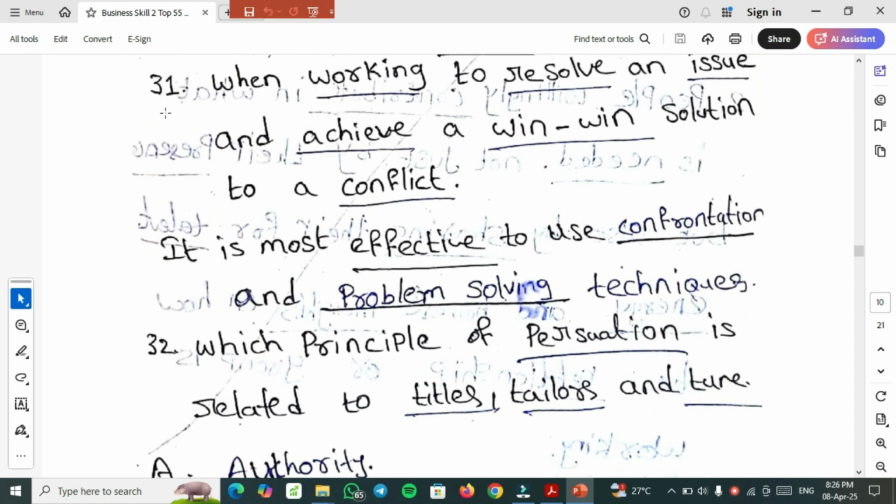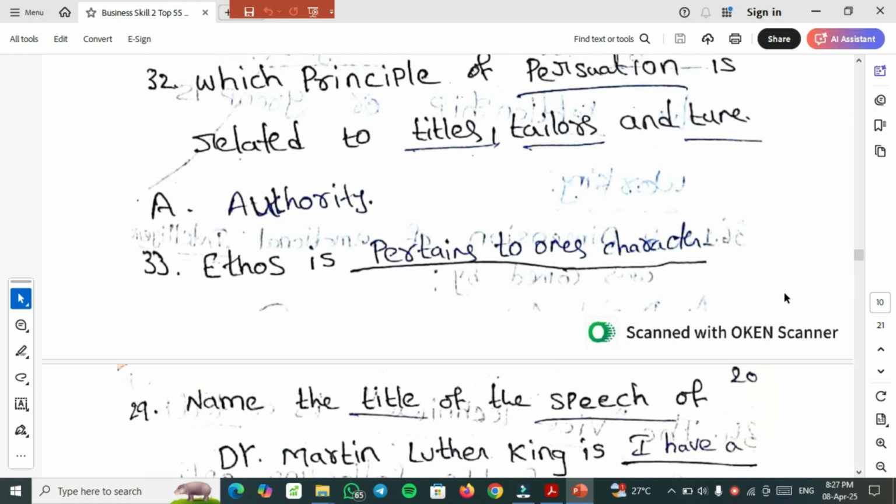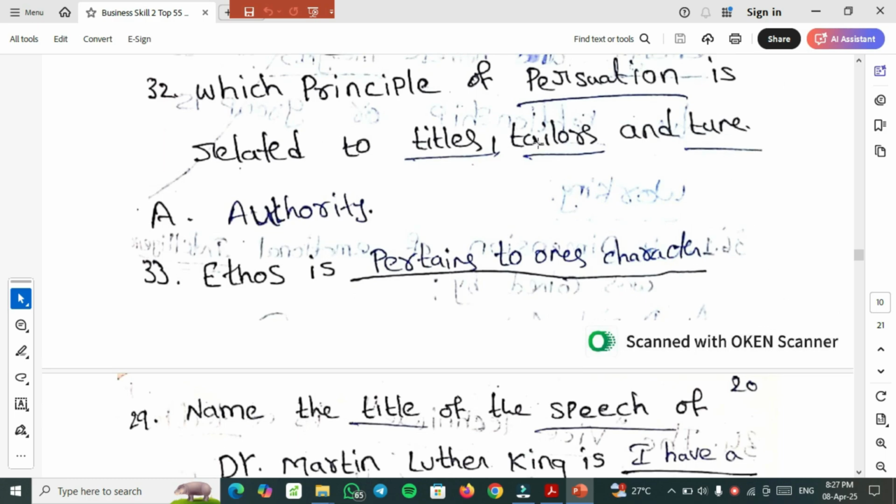31st important one. When working to resolve an issue and achieve a win-win solution to a conflict, it is most effective to use confrontation and problem solving techniques, which is the right answer. Which principle of persuasion is related to titles, trailers and tune? So this is the authority principle of persuasion. And the 33rd question: ethos pertains to one's character.